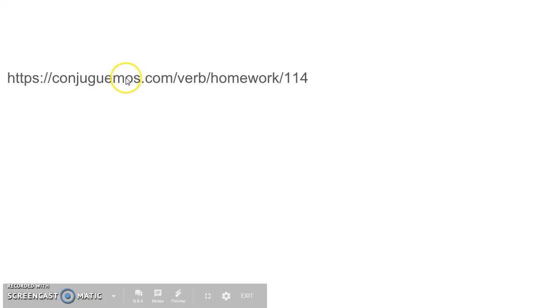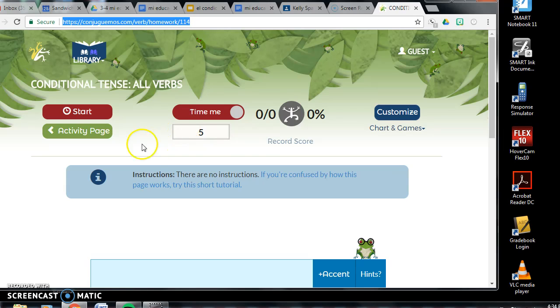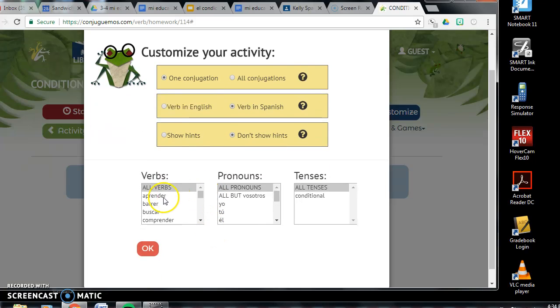Okay. Head on over to Conjuguemos, right? And you're going to look for the section that says conditional. Already got it kind of pulled up here, right? Remember, I always want you to go to 2 minutes. We can customize it and pick verbs using the control key that we know. Even some irregulars like this here, which you know you're going to be responsible for.